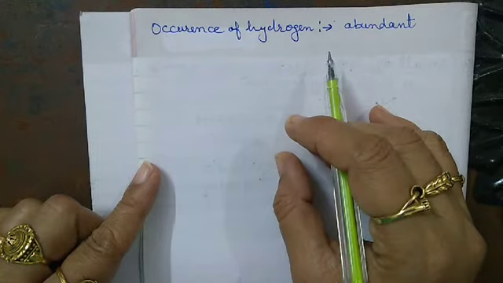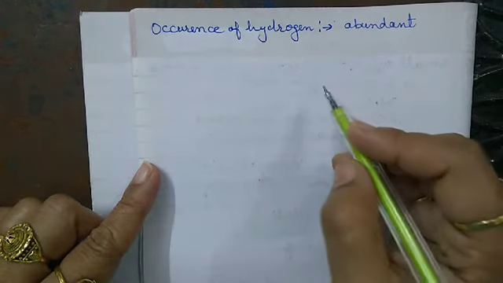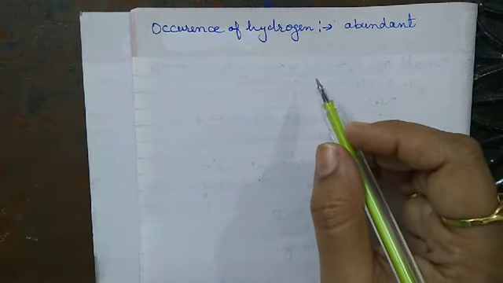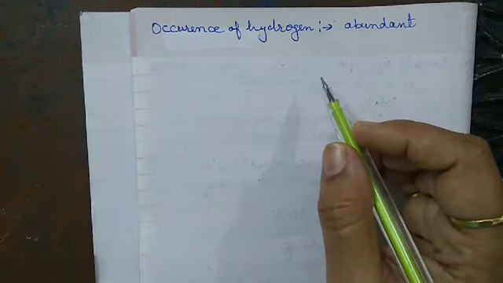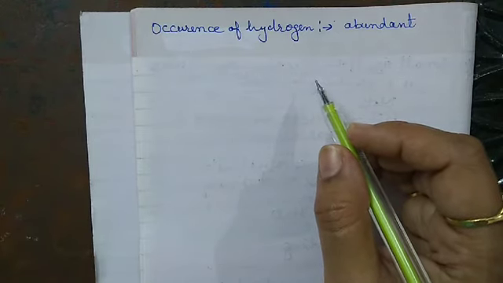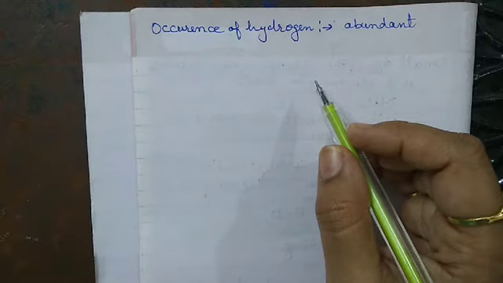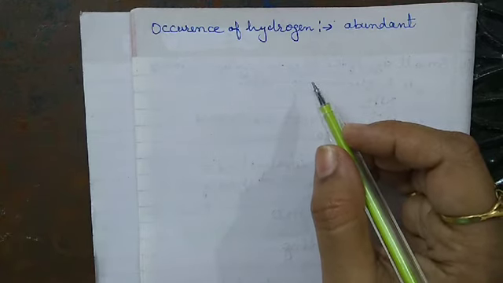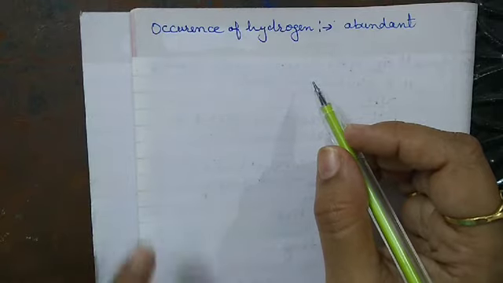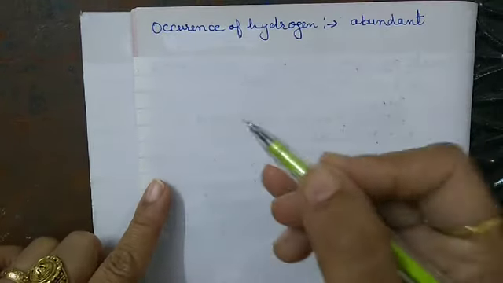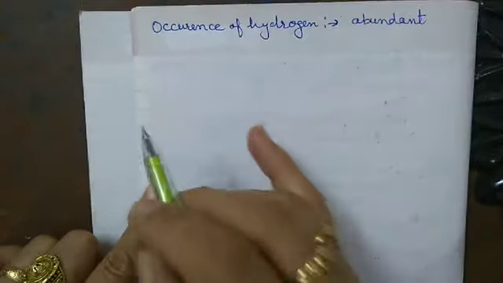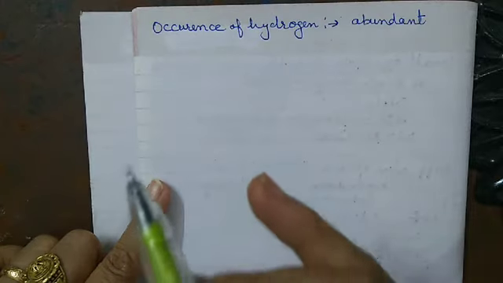In the free state, hydrogen is present in volcanic gases and in the outer atmosphere of the sun. It is a very important part of the solar system and the other stars of the universe. Half of the mass of the sun and the stars is due to the presence of hydrogen.